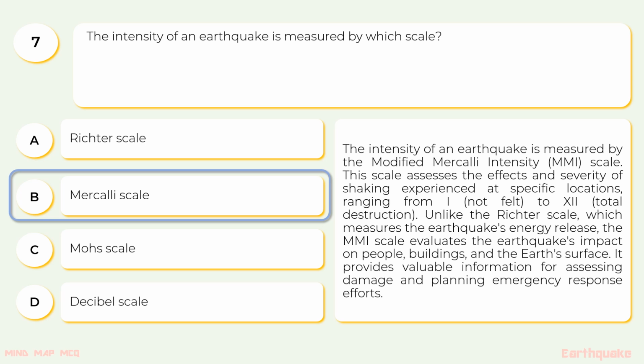This scale assesses the effects and severity of shaking experienced at specific locations, ranging from Roman 1, which is not felt, to Roman 12, total destruction. Unlike the Richter scale, which measures the earthquake's energy release, the MMI scale evaluates the earthquake's impact on people, buildings, and Earth's surface. It provides valuable information for assessing damage and planning emergency response efforts.